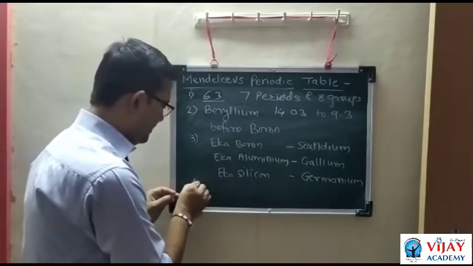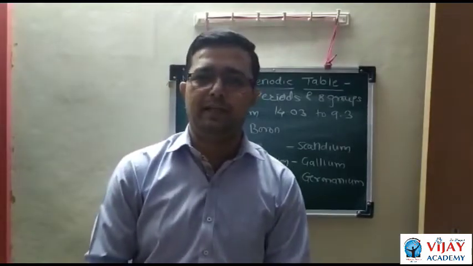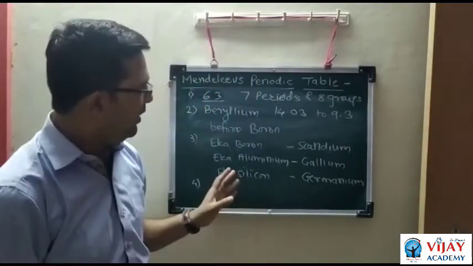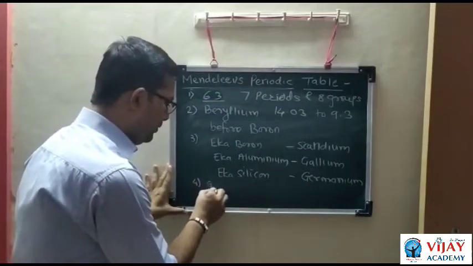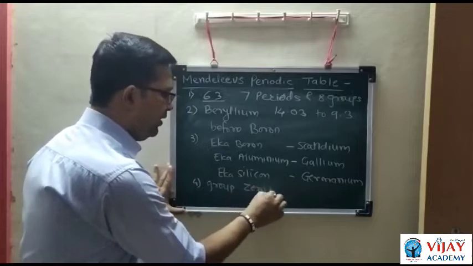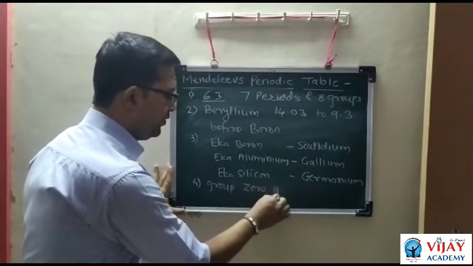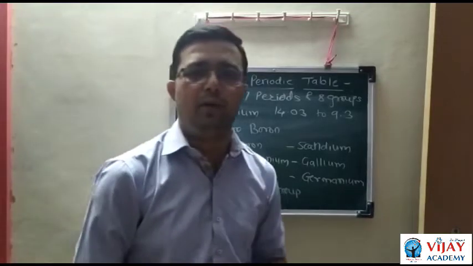Okay. Next, the fourth one. After the discovery of the noble gases, the inert gases, Mendeleev gave a separate group called the zero group, without disturbing the main periodic table.